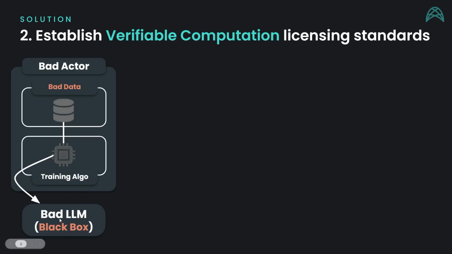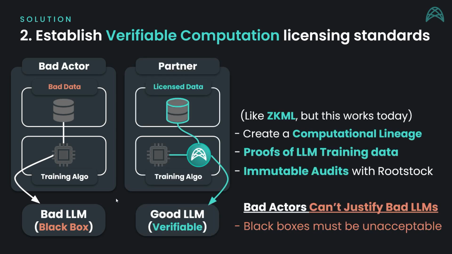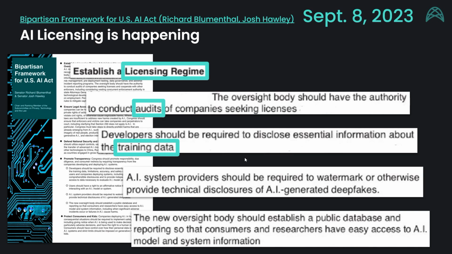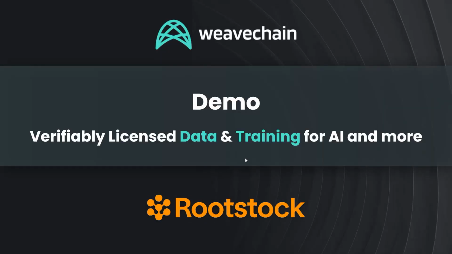Today's AI are black boxes, where you don't know how they trained it, and you don't know how the API is returning your summary. Weavechain changes that, letting you both prove that this model was trained on this licensed data, and that a specific inference was rooted in that precise licensed model. This will be critically important as legislation like the US AI Act comes into effect, requiring licensing and audits of all training data.